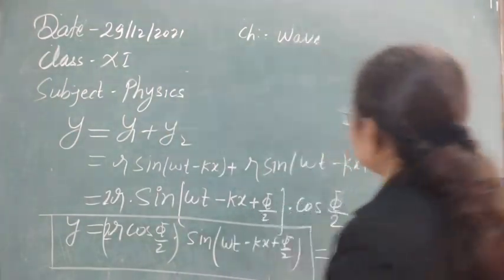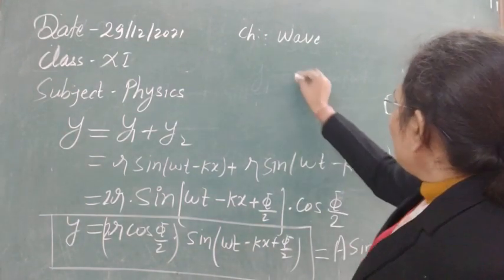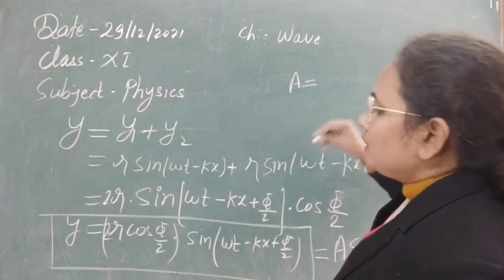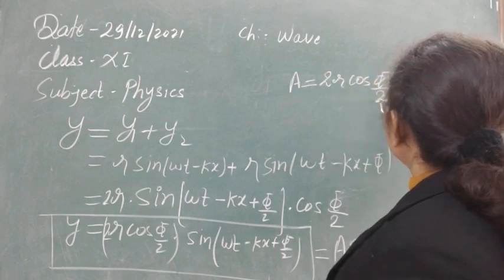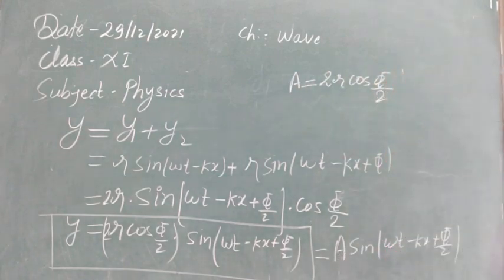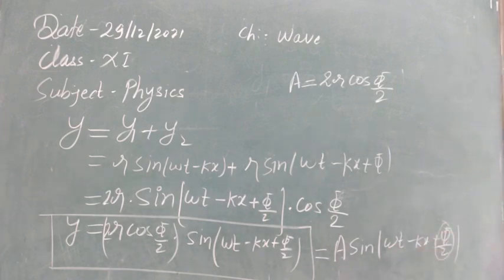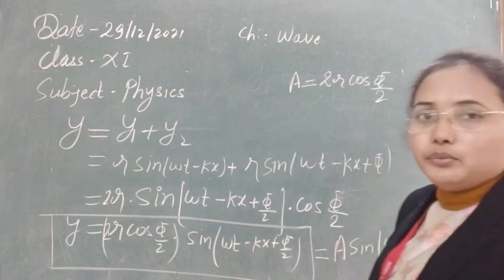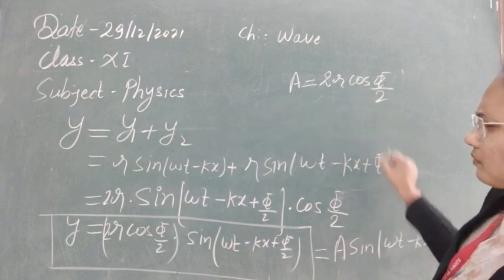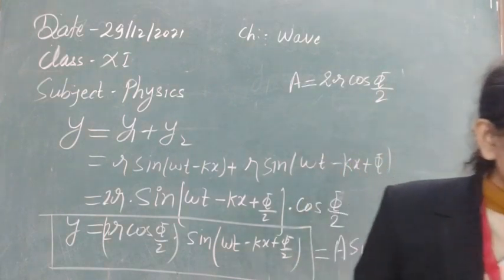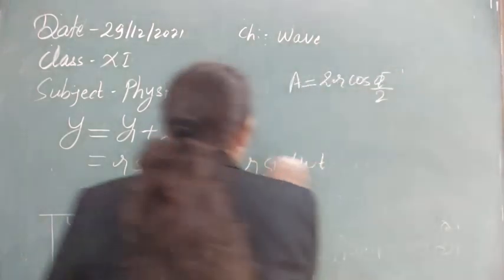So this change in amplitude is known as superposition of the waves. So here you can see this A is the amplitude of the new wave, that is the resultant wave. This is the value 2 cos phi by 2. Now here we can see the phase of the new wave will be phi by 2. So finally, I think this is now clear. Whenever this whole thing is changed, then according to that, the resultant will be changed automatically from here.